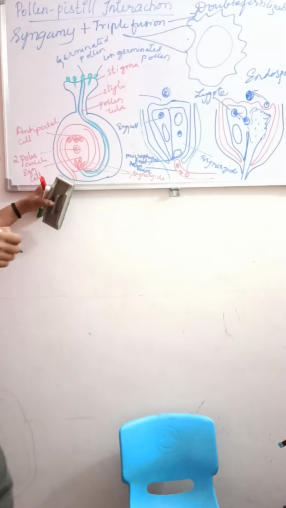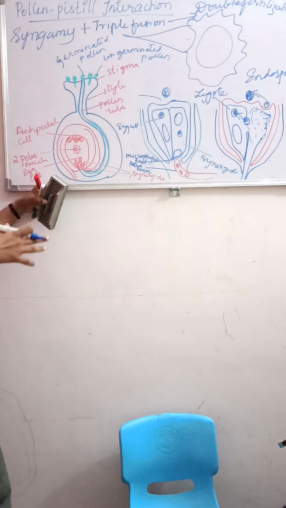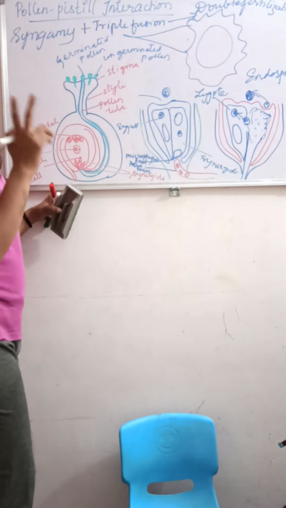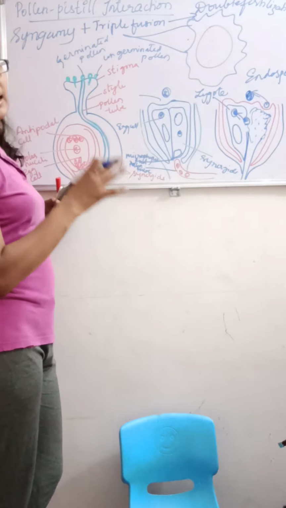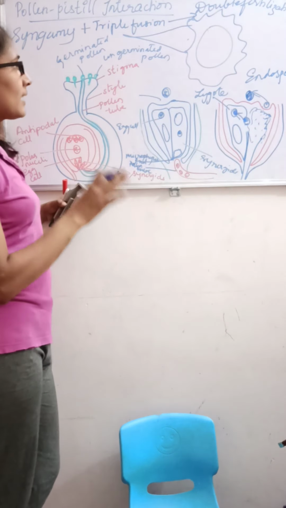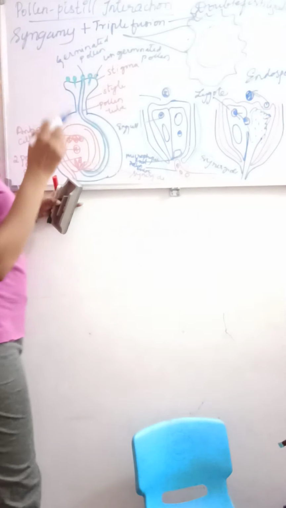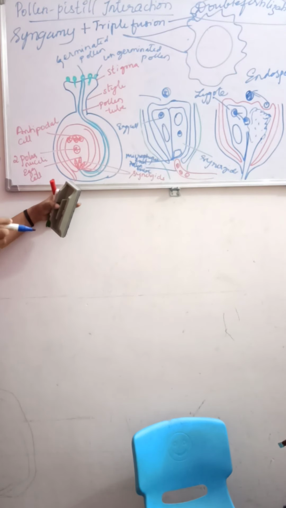So what do you mean by double fertilization then? It is the process of fertilization which takes place twice in the embryo sac at a time, by the 2 male gametes. That is nothing but double fertilization.